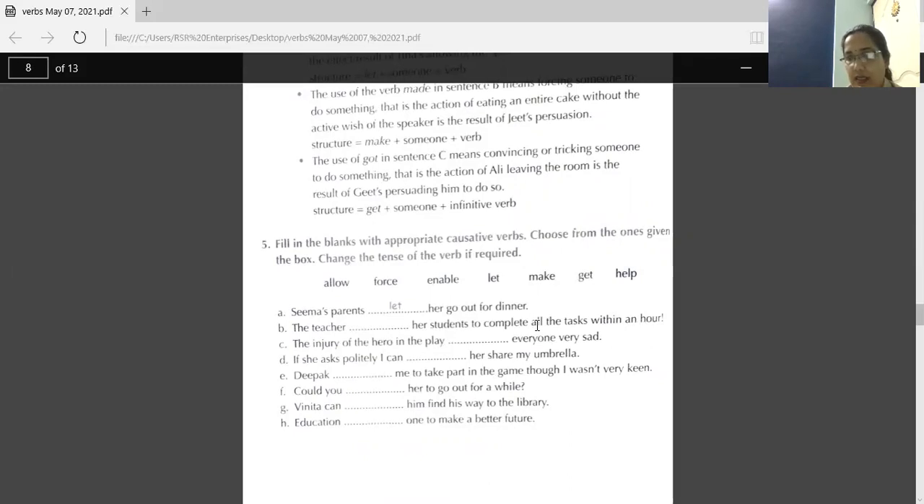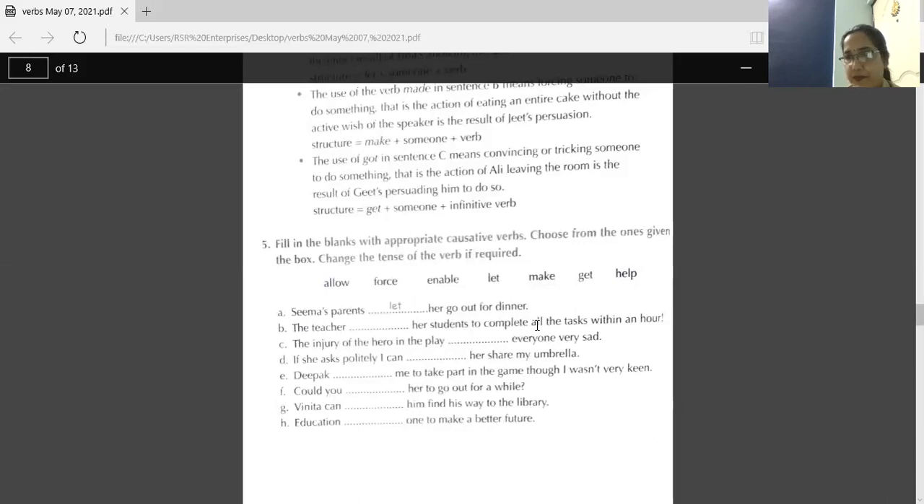Third, the injury of the hero in the play made everyone very sad. So make, we are changing to made. Fourth, if she asks politely, I can let her share my umbrella. So here you can write, I can allow her share my umbrella.